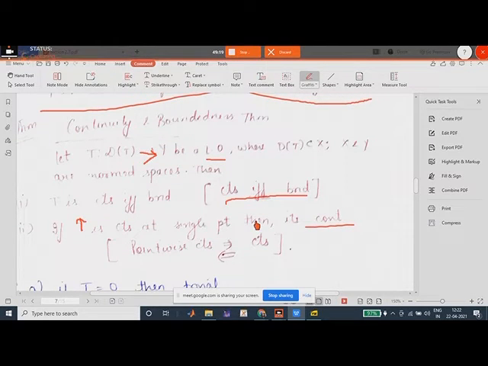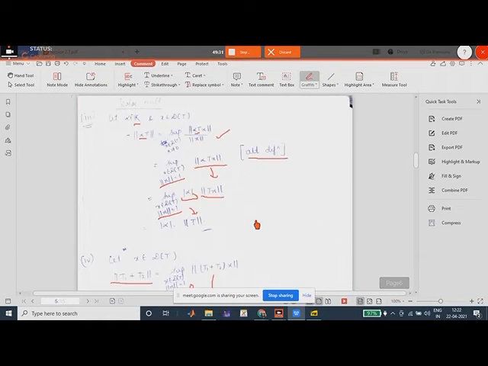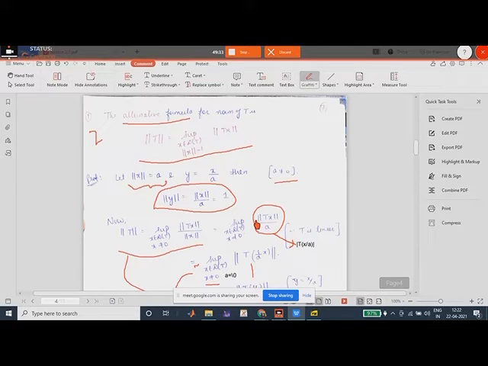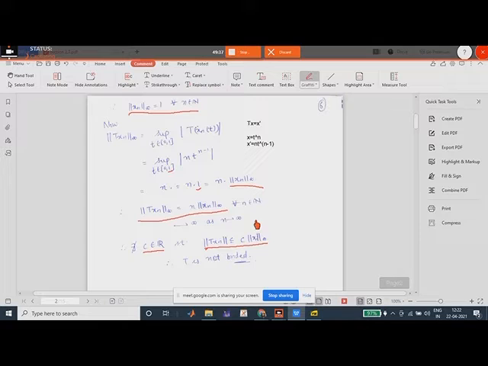For now, is there any doubt in the lecture? You can ask. Is there any doubt in any of the theorem or definition? हाँ जी पूछें.